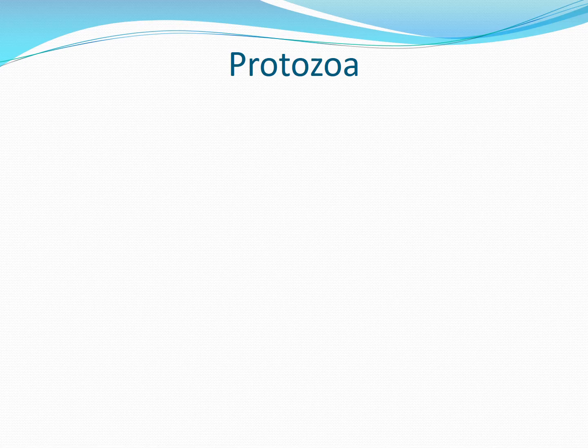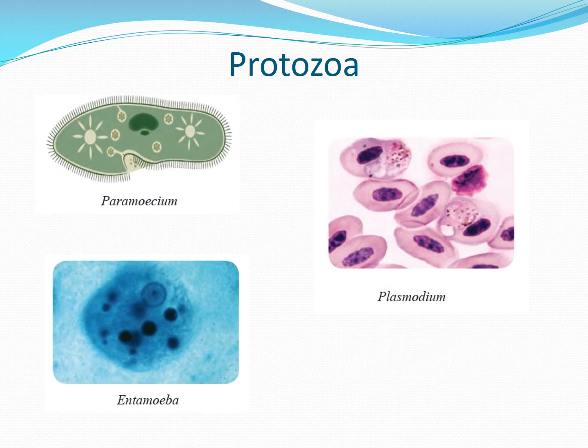Protozoa. The word has its origin from Greek, where proto means first and zoa or zoon means animal. Protozoa was believed to be the first animal. The examples for these are Paramecium, Entamoeba, Plasmodium. Protozoans are normally found in soil, water, and they are pathogenic. Pathogenic means that they prove to be harmful to other living organisms, maybe because of their parasitic nature.